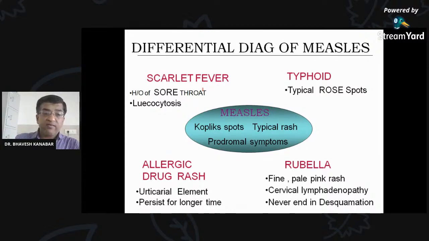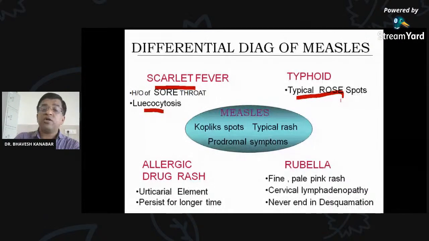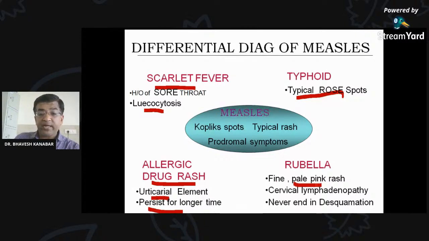Again, there can be differential diagnosis. For scarlet fever, there can be a history of sore throat and leukocytosis. In typhoid, there are typical rose spots. So the measles rash has to be differentiated from other diseases. In allergic drug rash, there can be an urticarial element, and urticaria can persist for a longer time. In rubella, there is a fine pale pink rash along with cervical lymphadenopathy, and no Koplik spots. But here in measles, you can see Koplik spots, prodromal symptoms, and the typical rash. They are the pathognomonic features, which are the differential diagnosis points for measles.